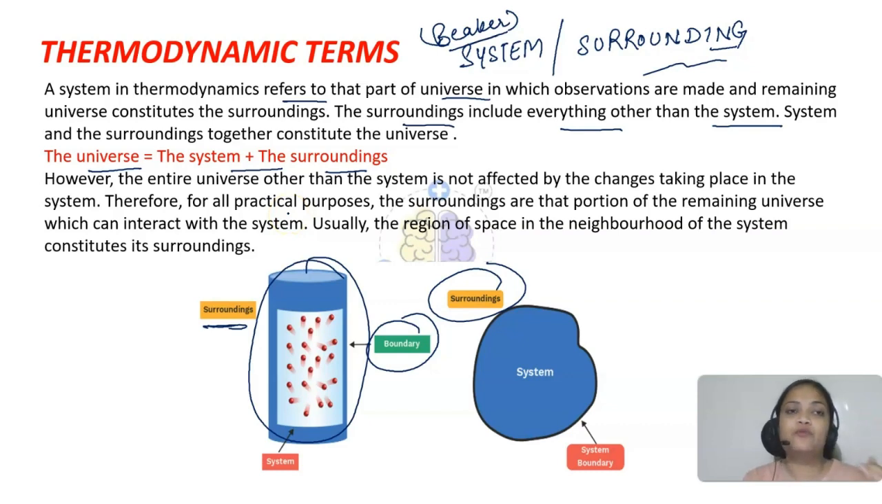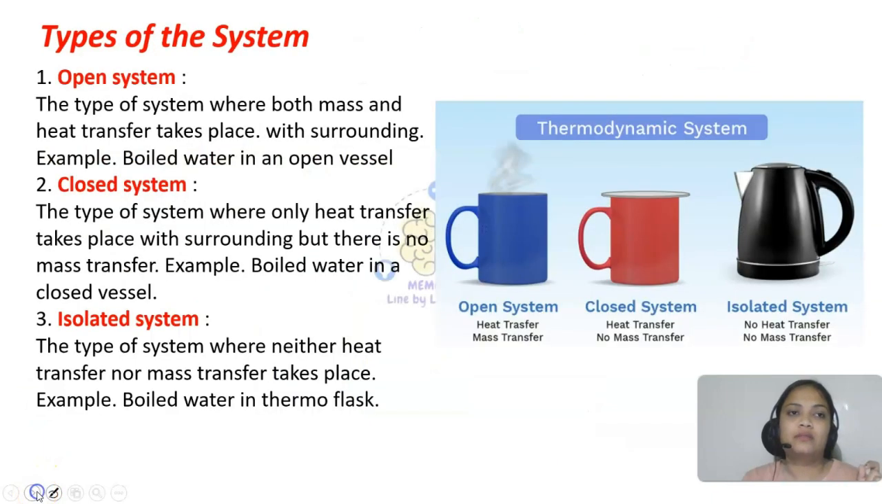Whatever we are studying, the entire universe other than the system is not affected by the changes taking place in the system. Whatever changes are taking place, they will be taking place in the system only. In the surroundings nothing will happen. So we take the surroundings as that portion of the remaining universe that can interact with the system, no issues, but otherwise nothing happens in the surroundings. So our matter of study will be the system only.